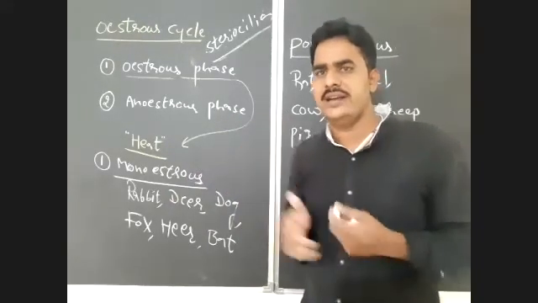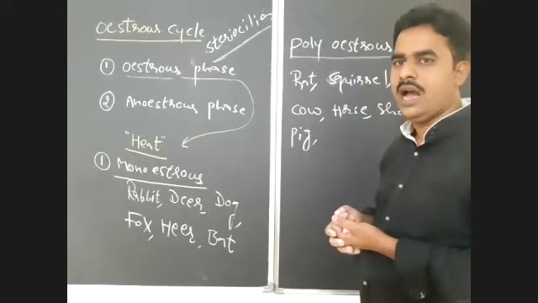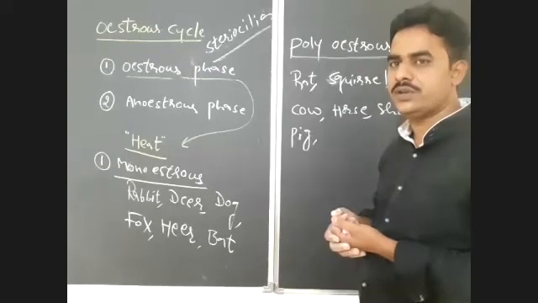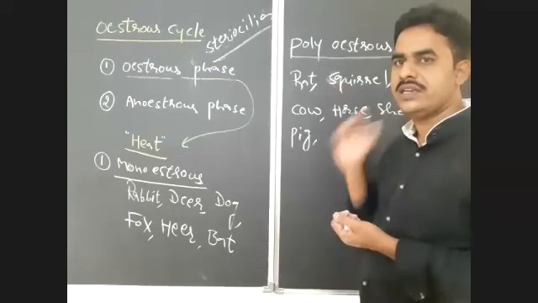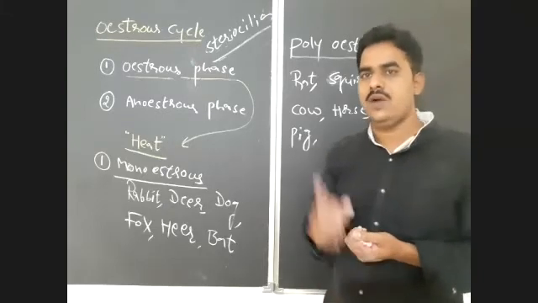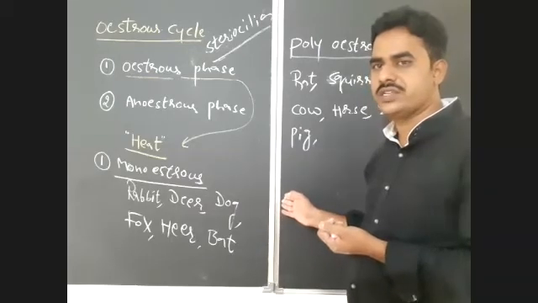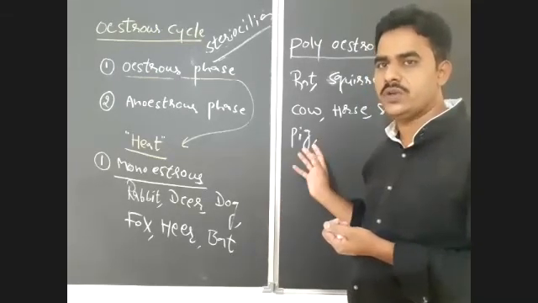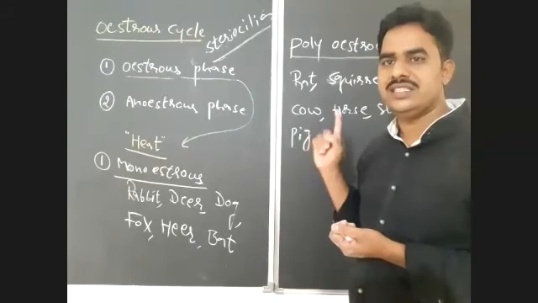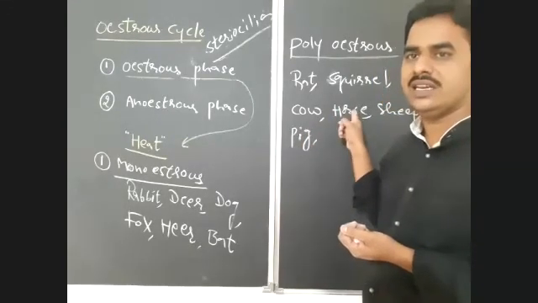Some non-primate mammals have more than one cycle in their reproductive season, that is polyestrus, but some non-primate mammals have only one estrous cycle per year, so that is monoestrus. So in their reproductive season or in one year, if there is a single estrous cycle, that is monoestrus, or if there are many estrous cycles, that is polyestrus.